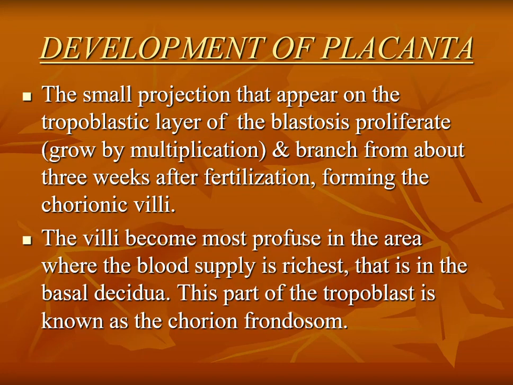The villi become most profuse in the area where the blood supply is richest, and that is in the basal decidua. So here the blood supply is richest in the decidua basalis. This part of the trophoblast is known as the chorion frondosum, and that is the fetal component of the placental development.